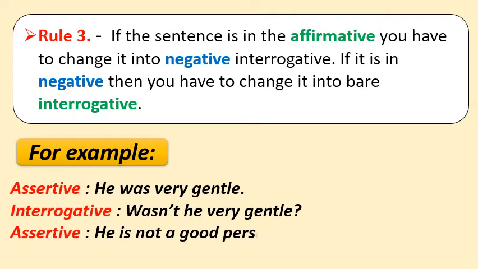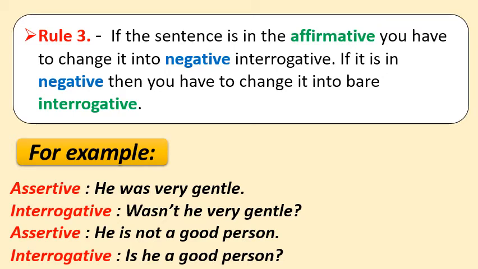He is not a good person. So as you can see, this sentence is in negative form; it is giving a negative sense. So when we change it into interrogative, we have to make a positive sense. So the sentence will be: Is he a good person? Question mark.